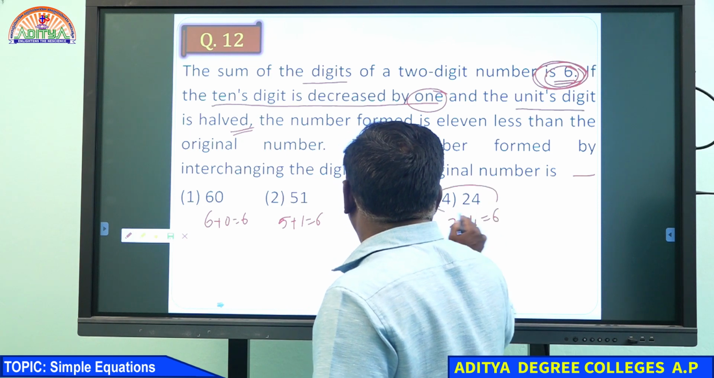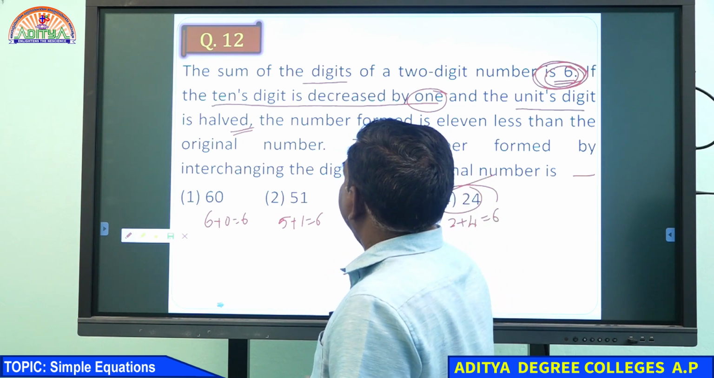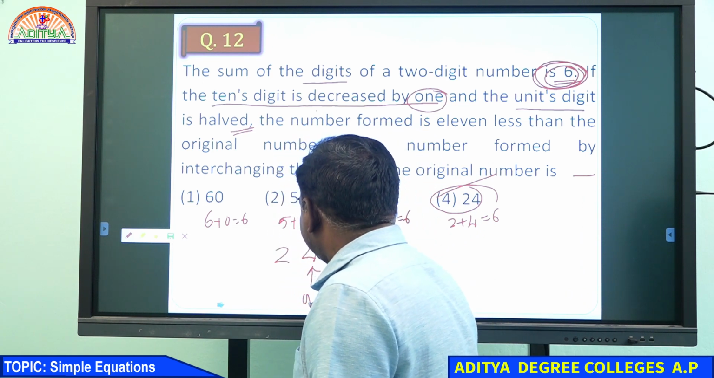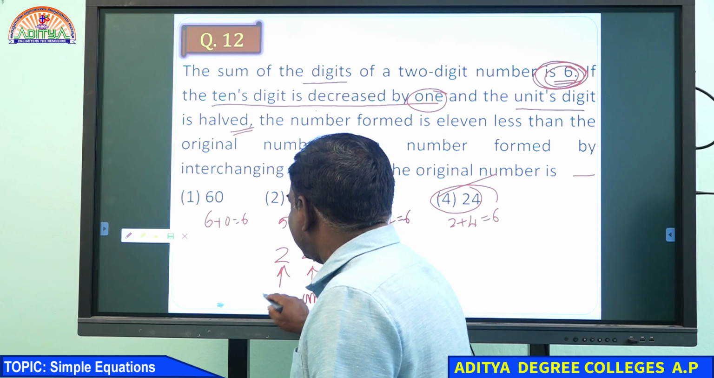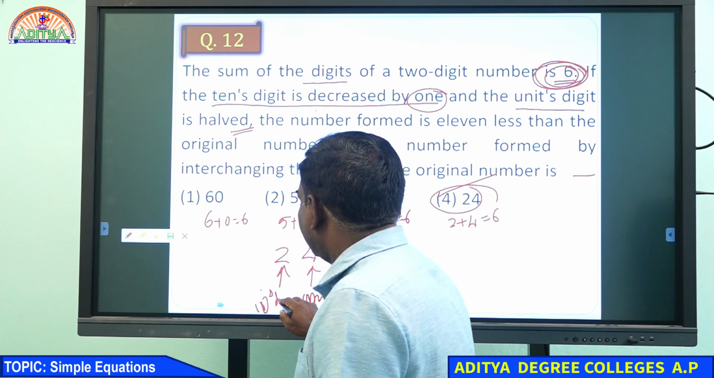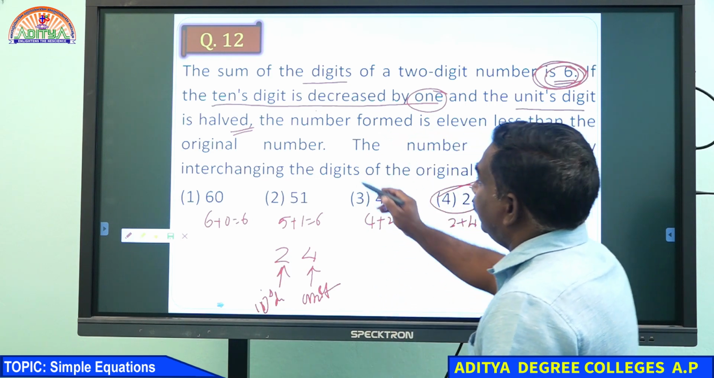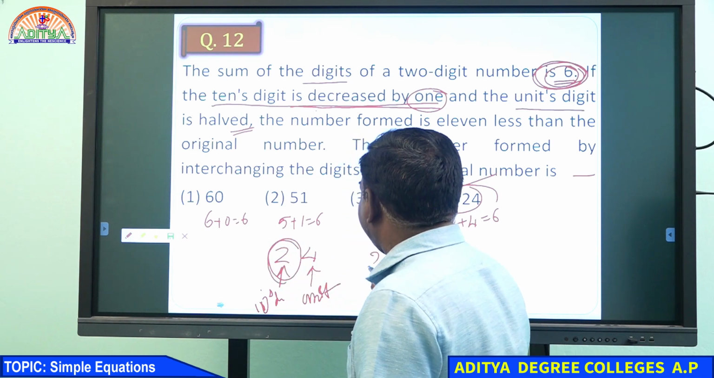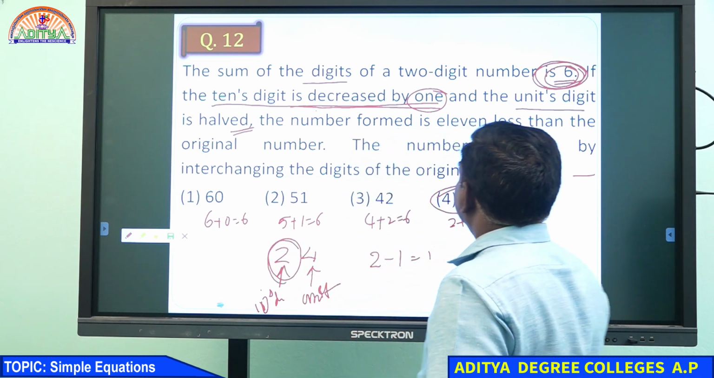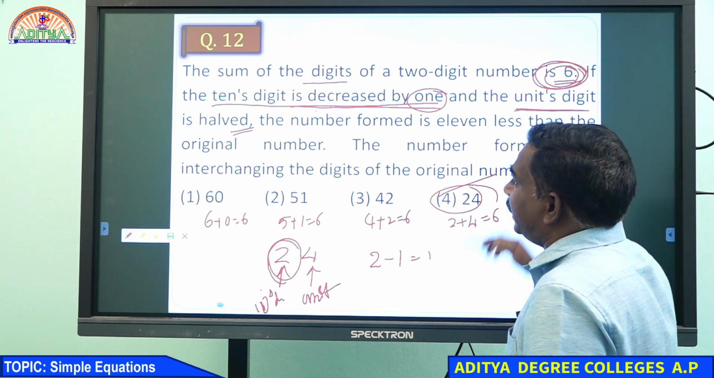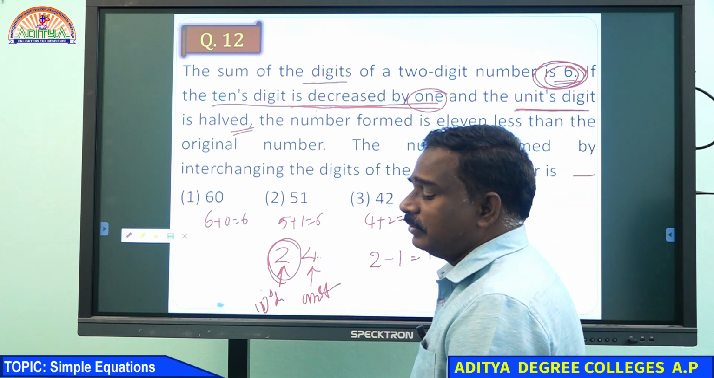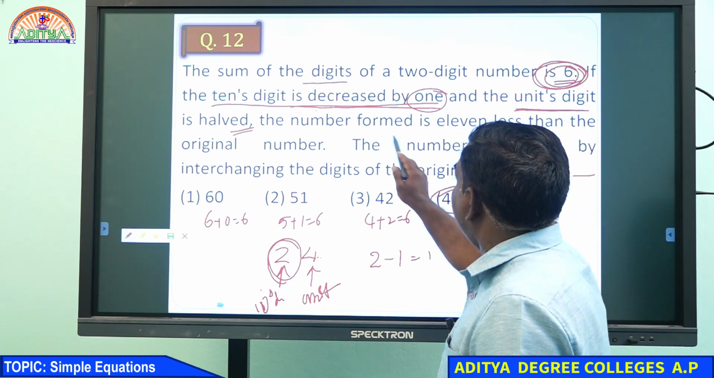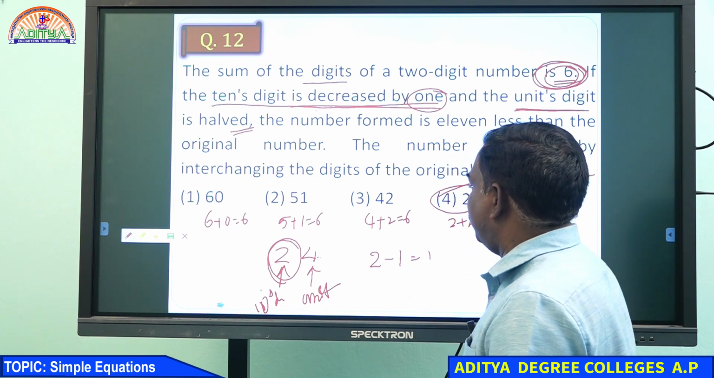Suppose if we take 24, what happens you see. The 10th digit is decreased by 1. If you take 24, this is called unit digit. This is called 10th digit. Now the condition is, if the 10th digit is decreased by 1, 2 is decreased by 1, it means that is 1. And the units digit is half. What is the unit digit here? 4. Half means that is 2. So we get 12.